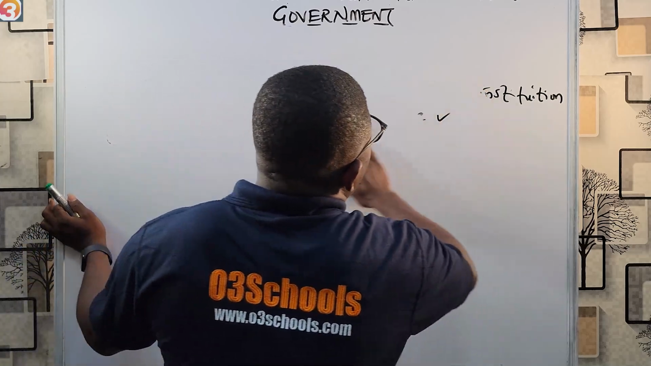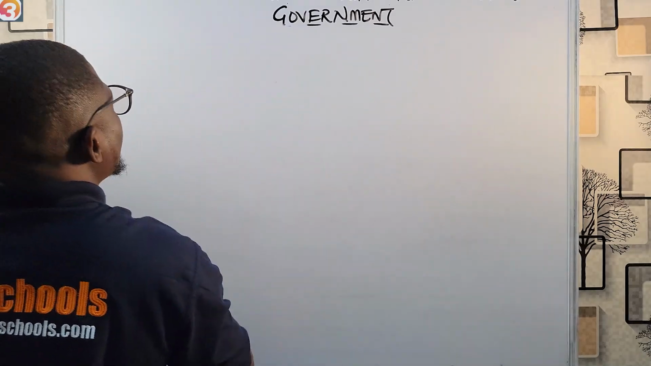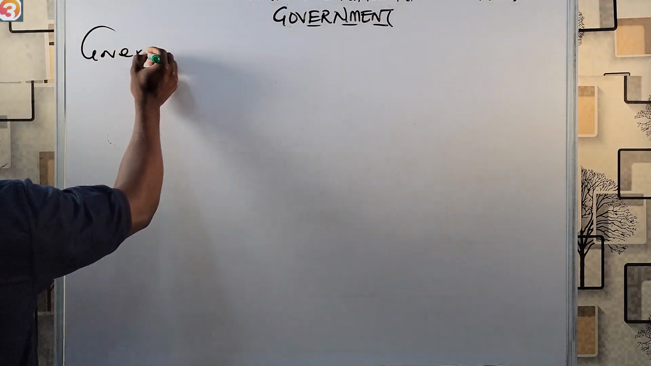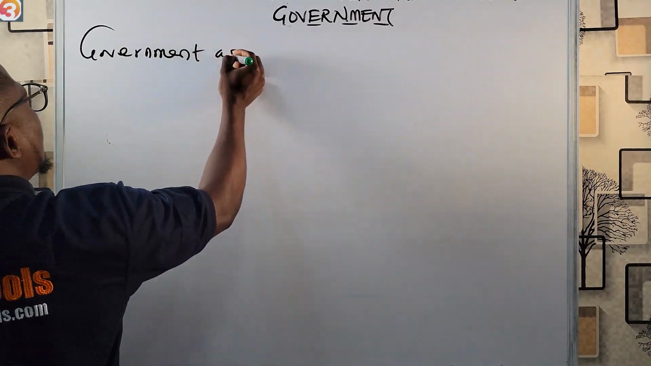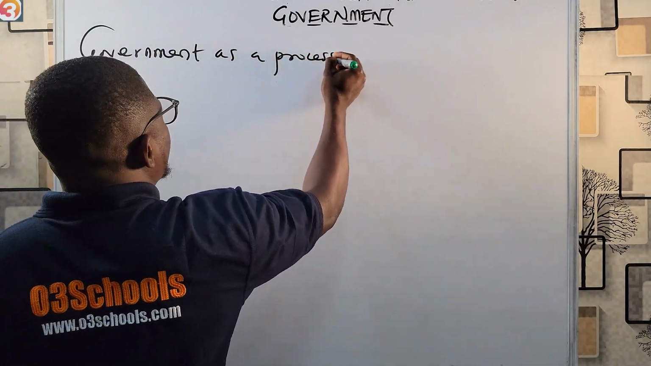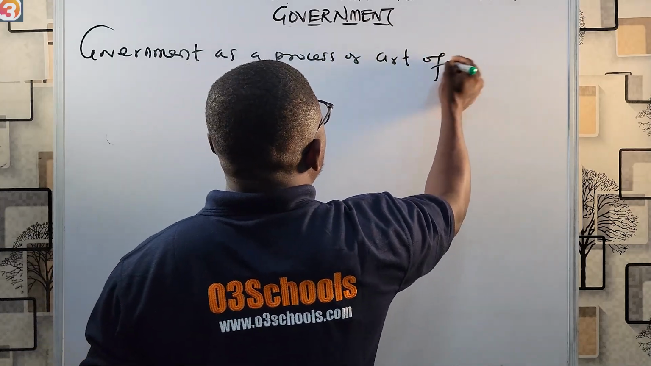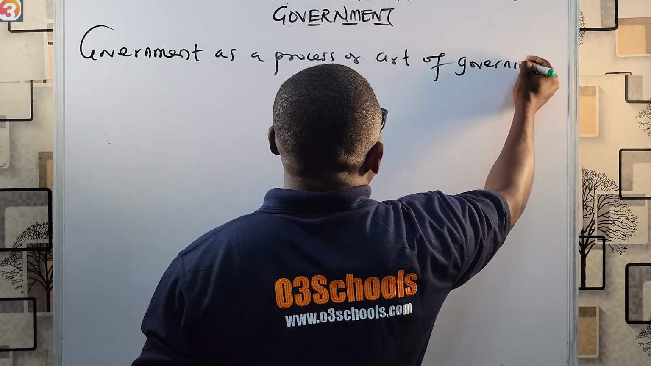Government as a process or act of governing is the first we are going to look at today. Government as a process or act of governing.